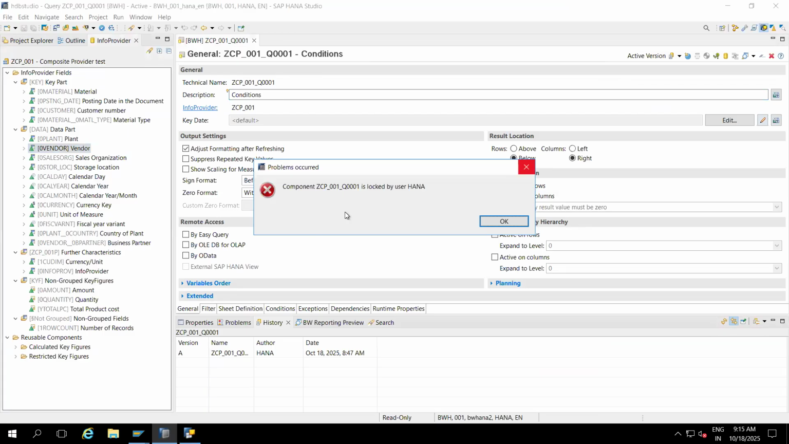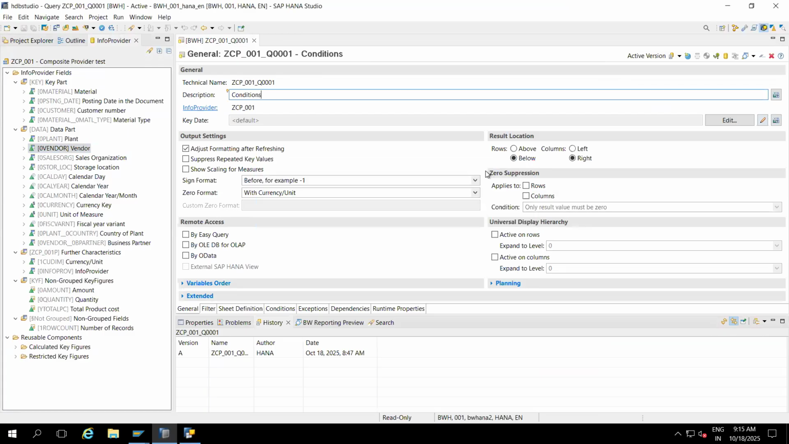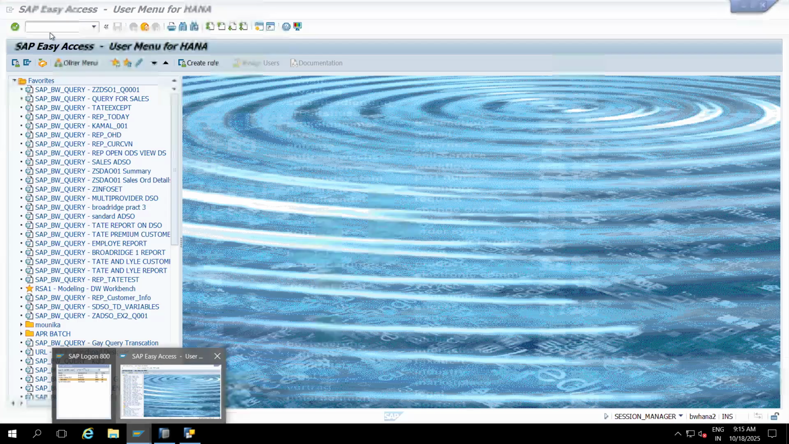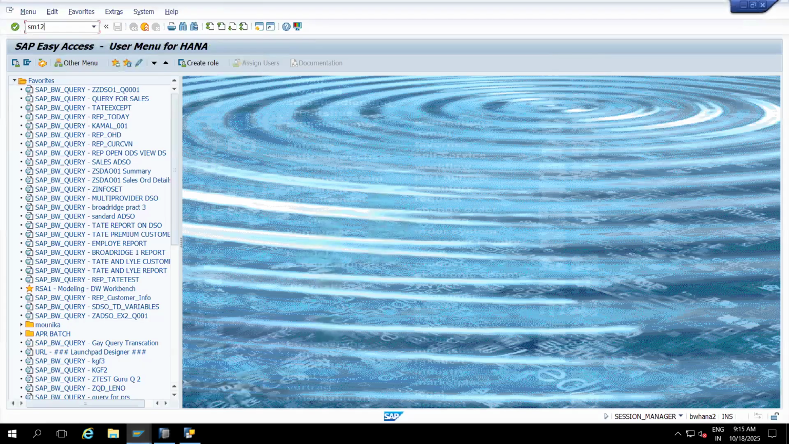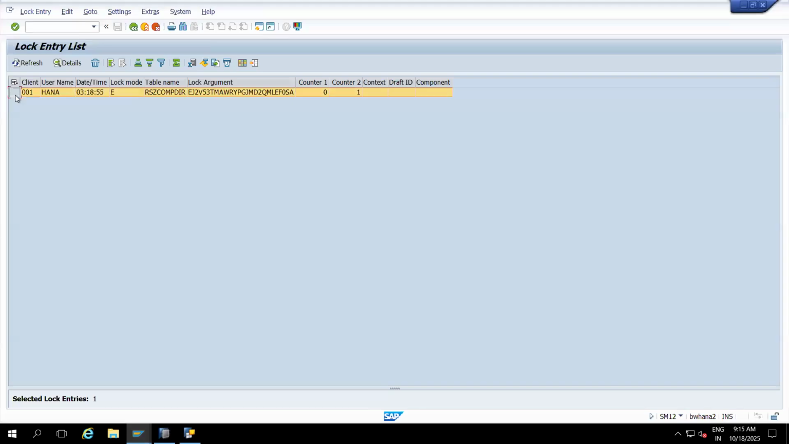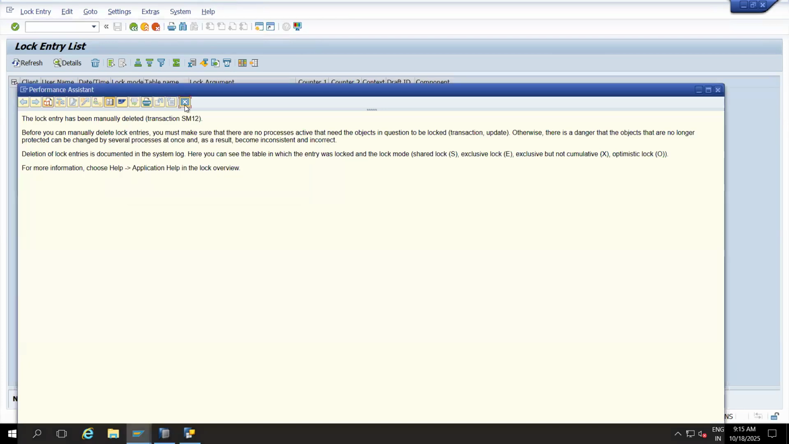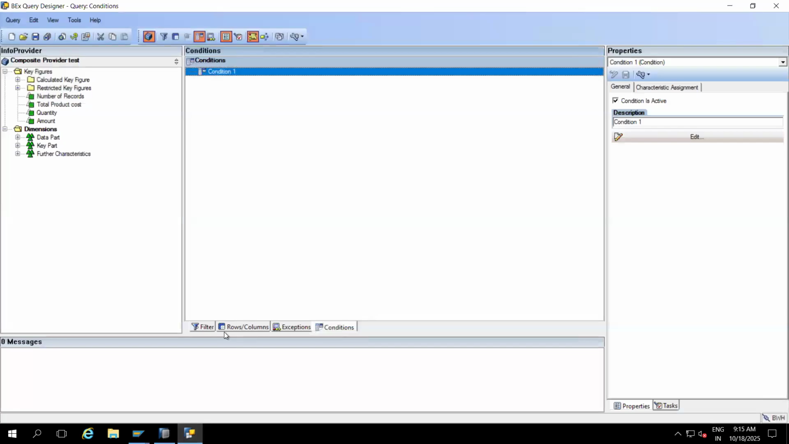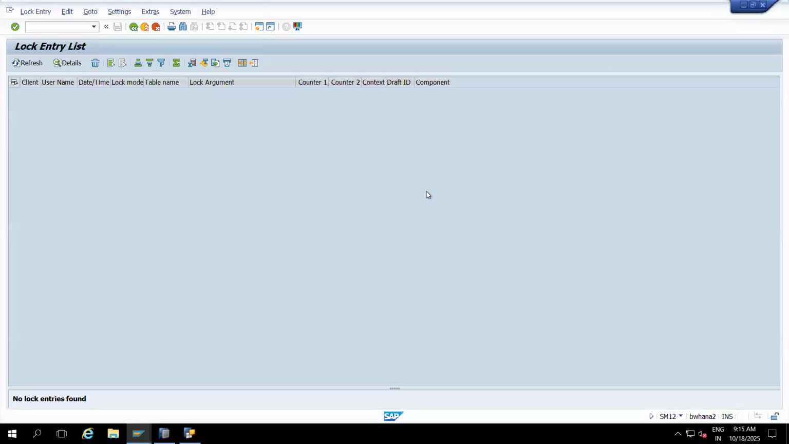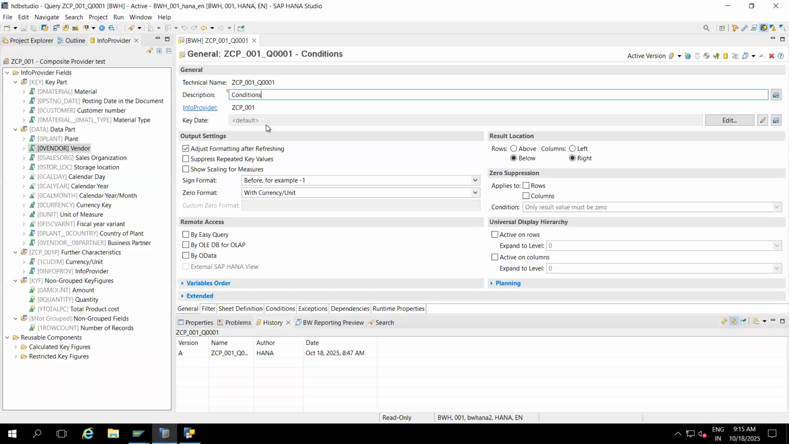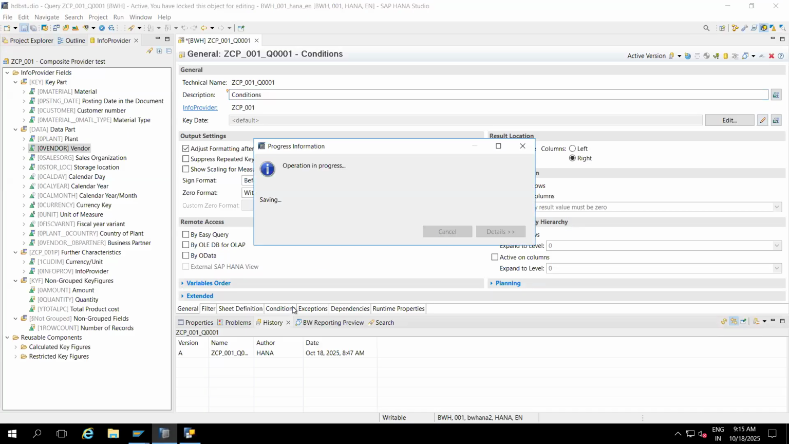In real time, see, this is locked by user HANA because we opened it two times. In this case, what do you do for locks? SM12, enter and execute. Username is HANA only. So this is open two times, so the lock will be created. We already clicked exceptions, that is the way the lock is coming. Now go here and save it. Now I will execute it.